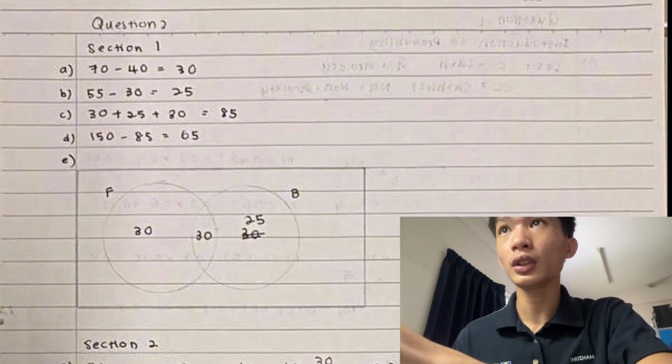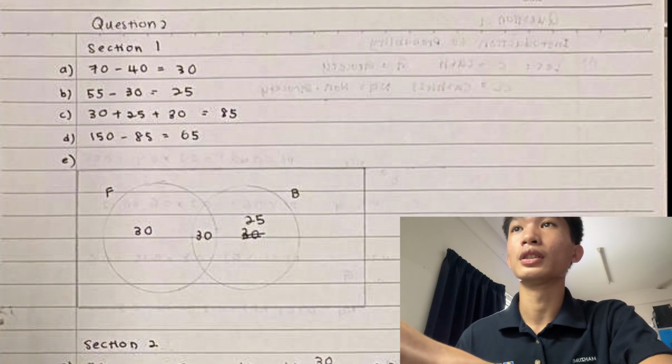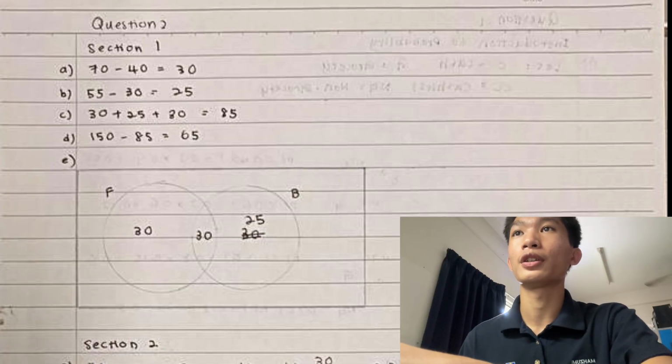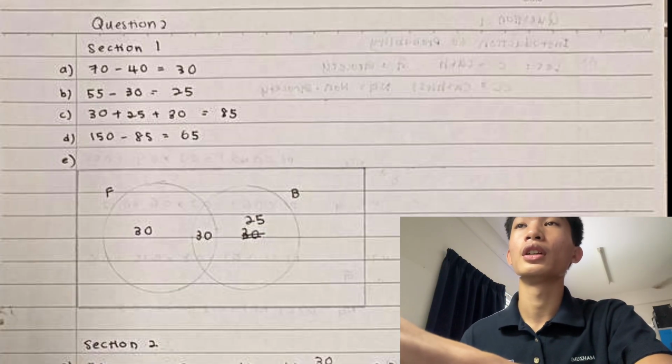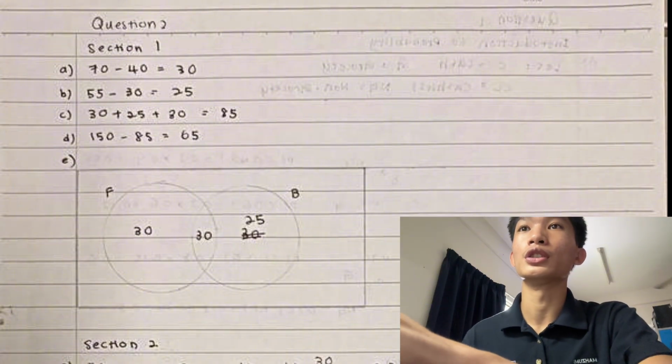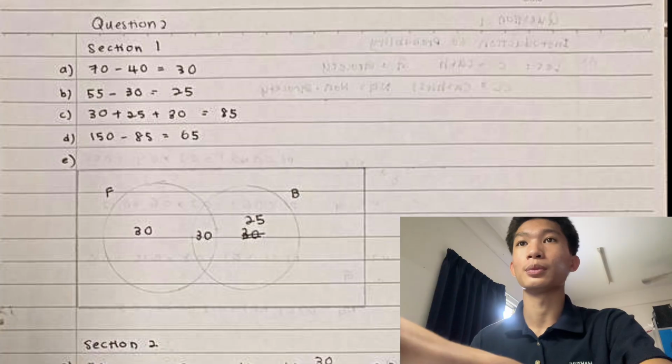For question C, how many students play either football or basketball or both? So we get 30 plus 25 and also plus 30, so we get the answer of 85 students who play either football or basketball or both.